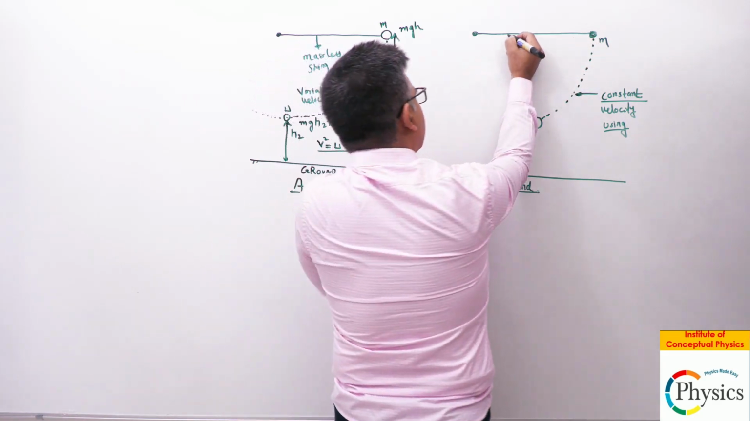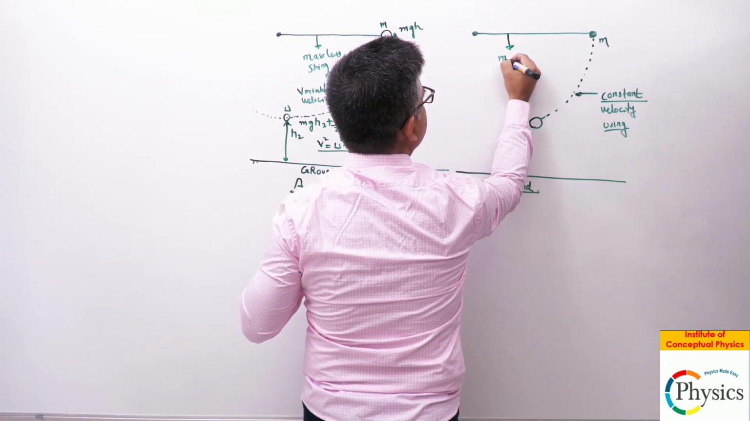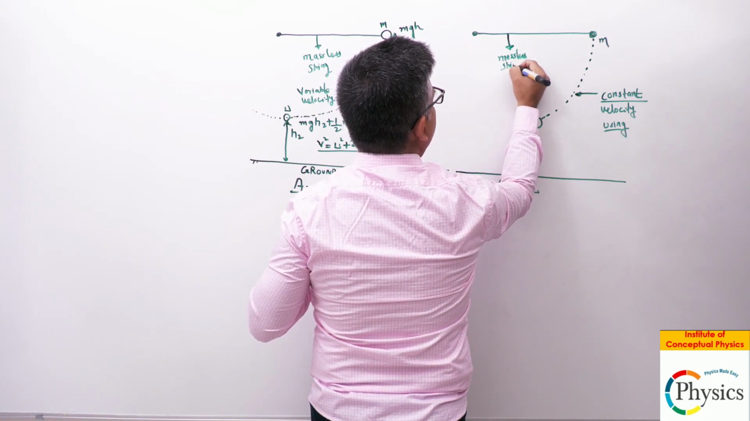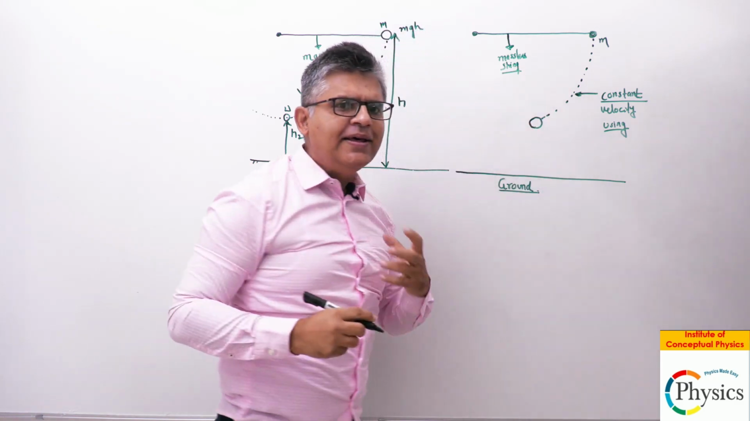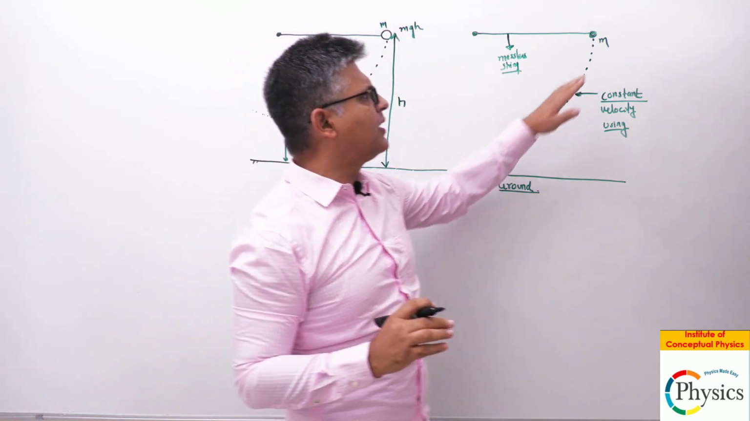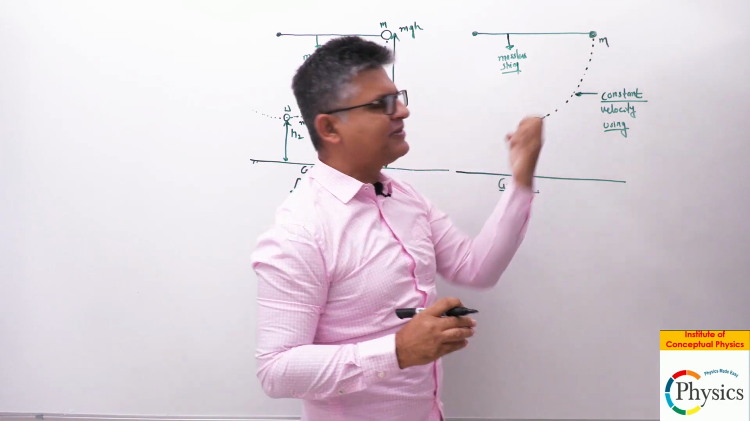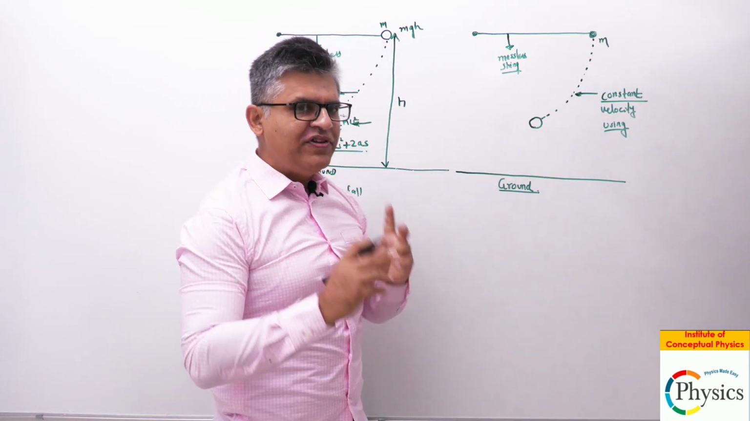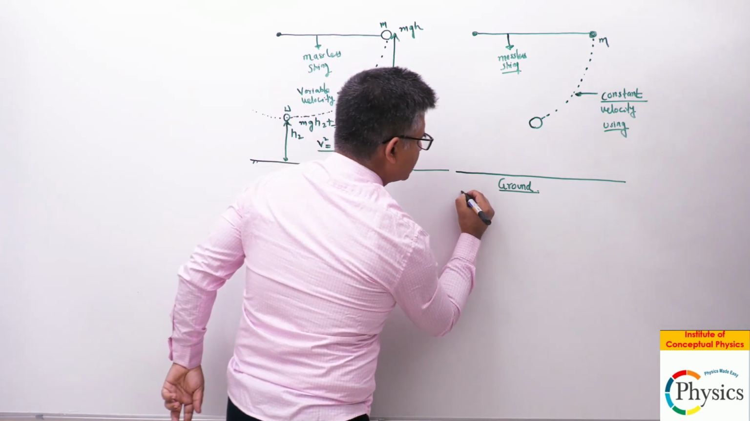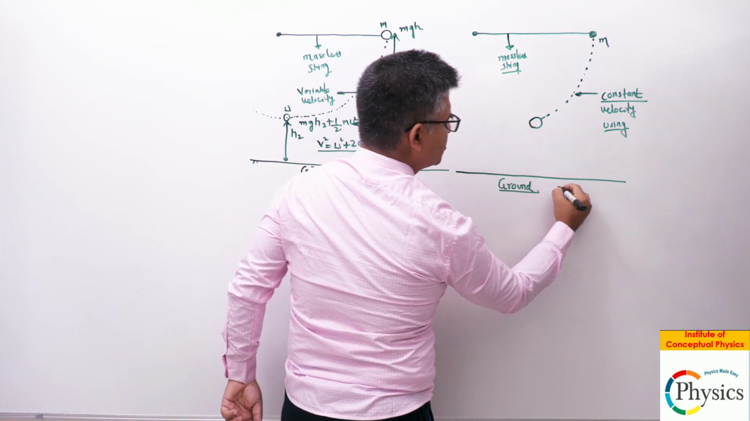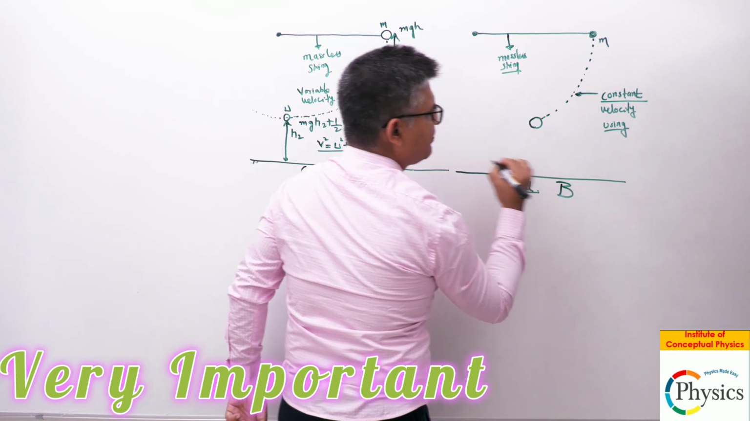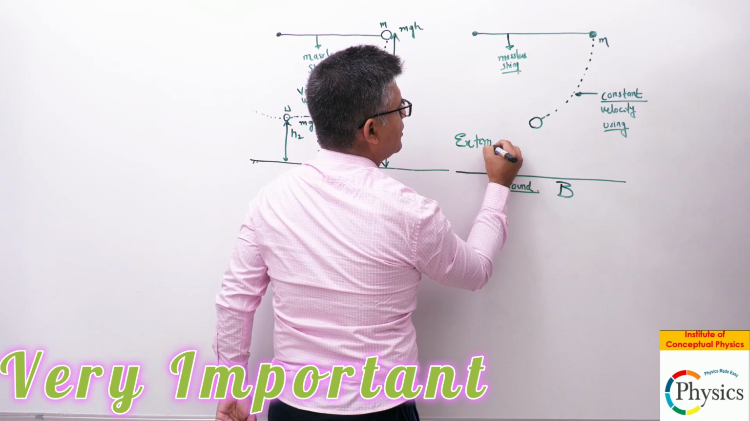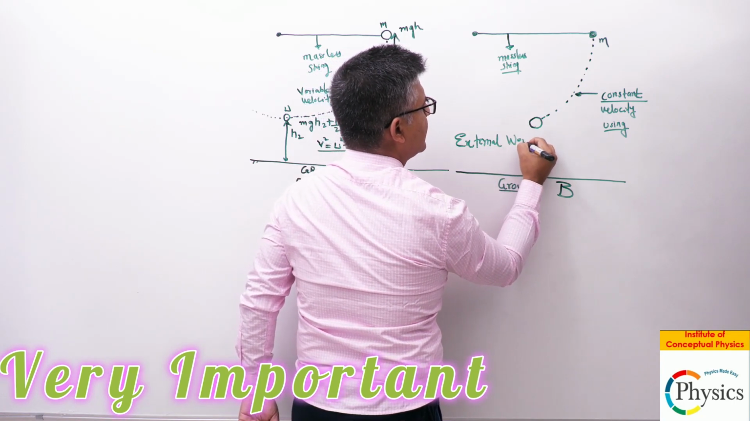And this is your string again. This is your massless string. The body is not going to come with a variable speed, but a control mechanism has been provided, and therefore what we say is that you're doing an external work. So situation 2, or B, you're doing external work. External work has been done.